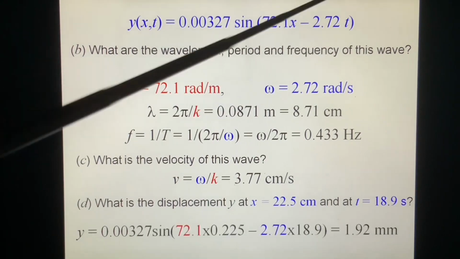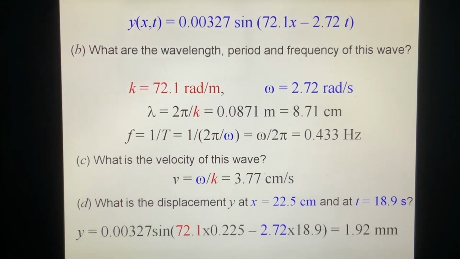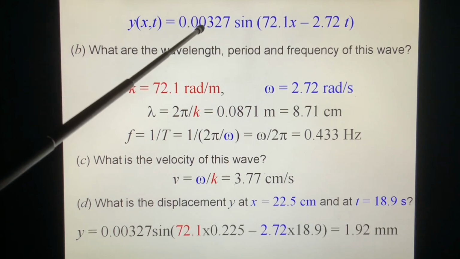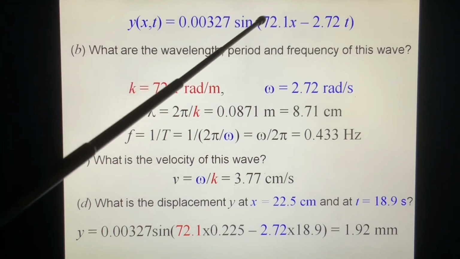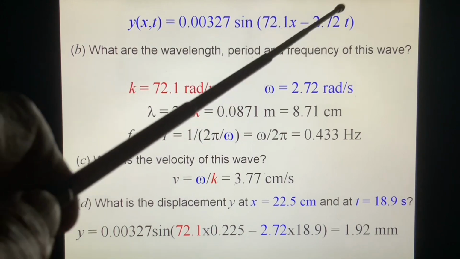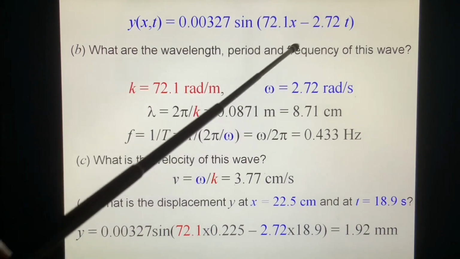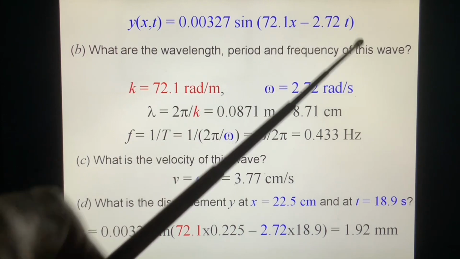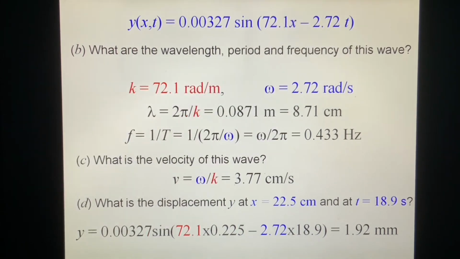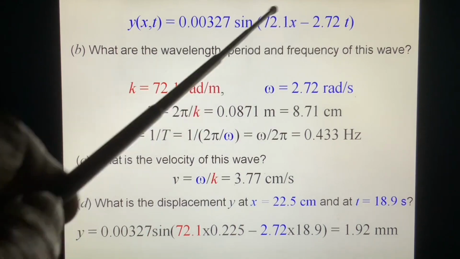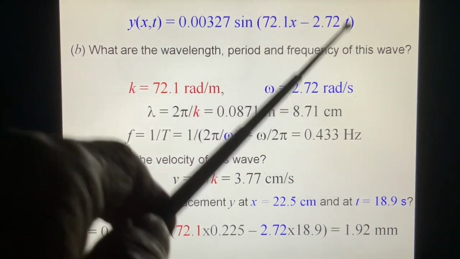We see in this formula, okay, we get a lot of information. The amplitude, the lambda, the k, angular wave number, and the omega, and from omega we get a period, from k we get a lambda, okay. Remember, kx is 2 pi, omega t is 2 pi.